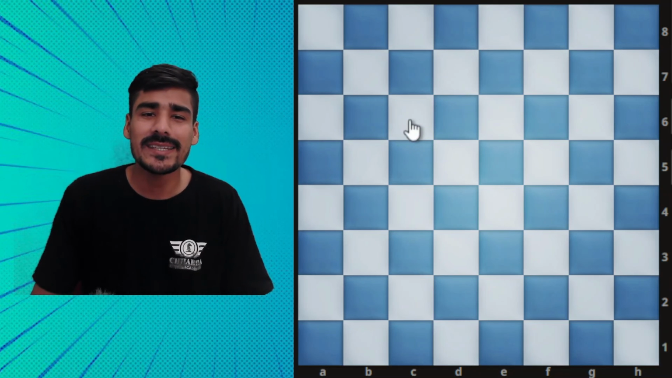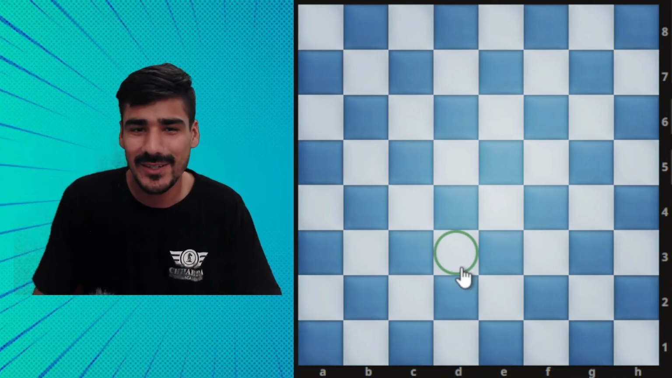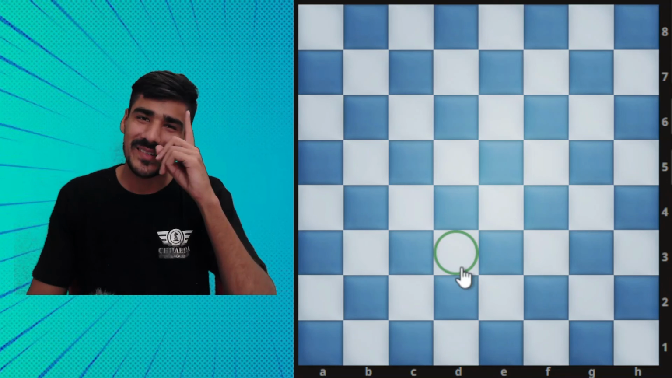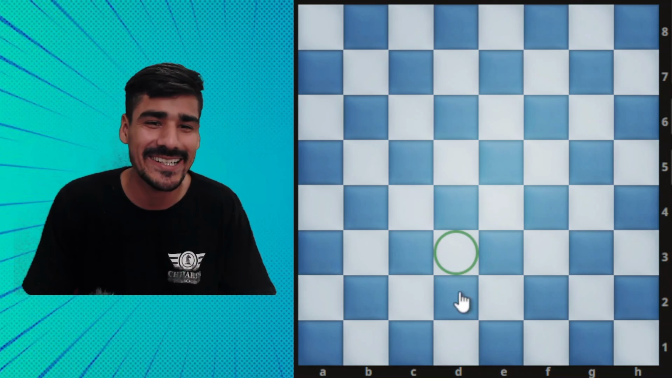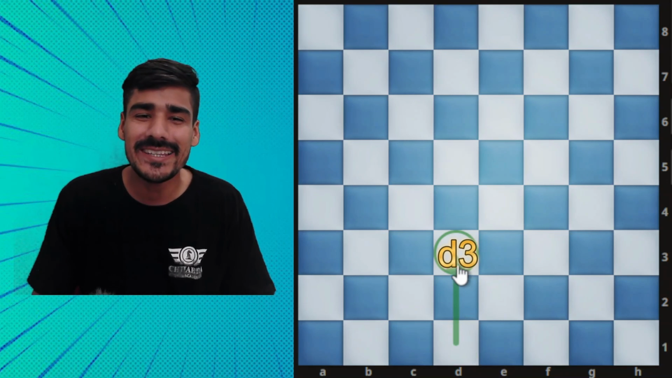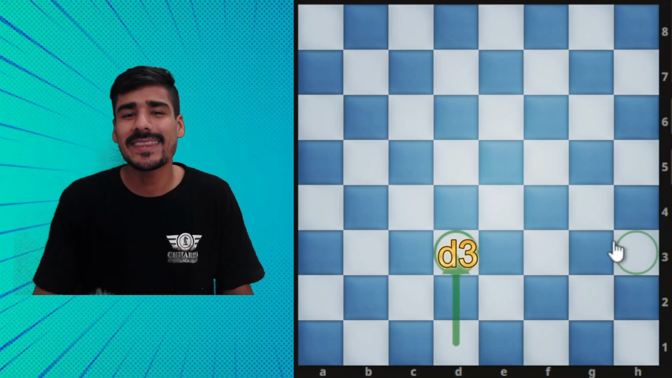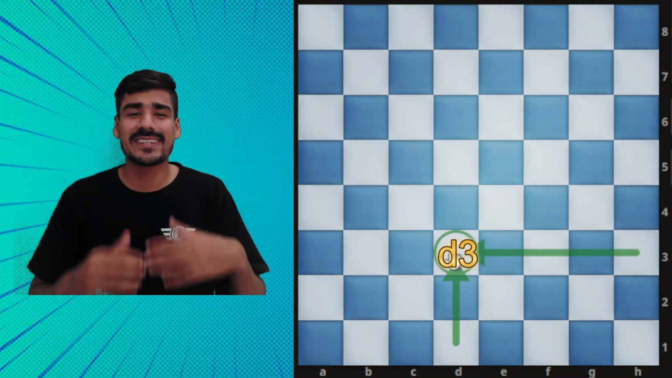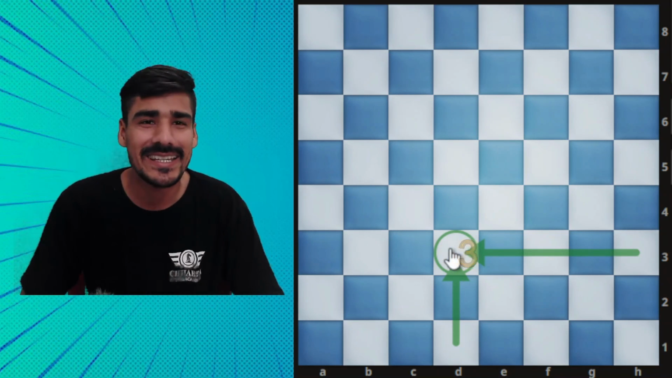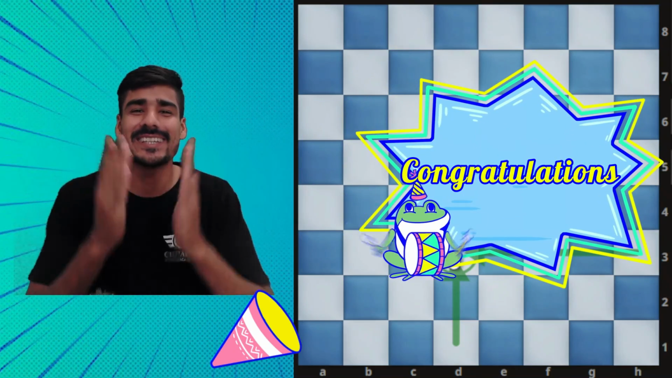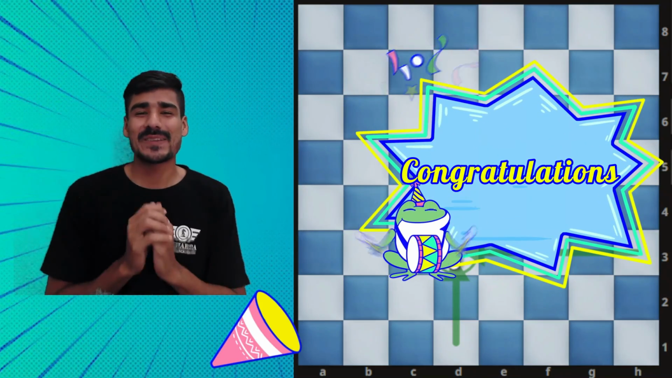Now I will highlight this square. What is the name of this square? Yes guys, you are correct. It's D3, right? Why D3? Because it's on the D line and the 3rd rank. So that's why this square name is D3. Congratulations, guys. You have learned the chess language, and you can see how simple it is.